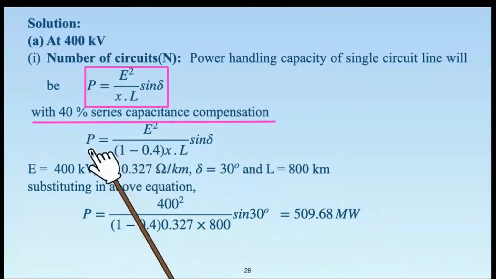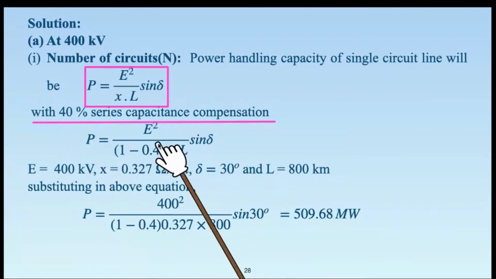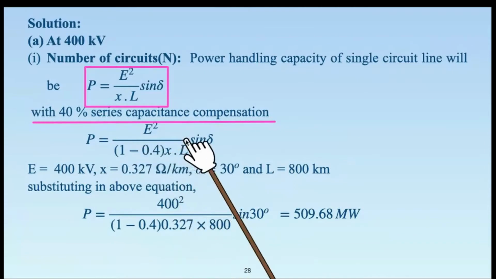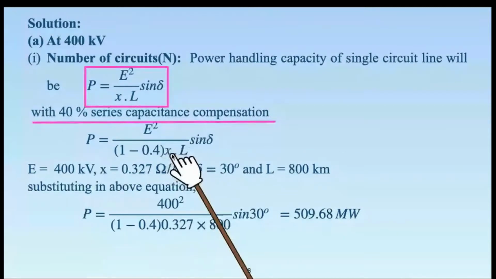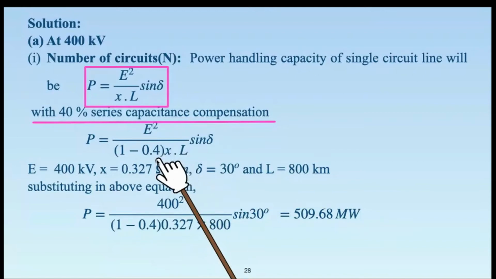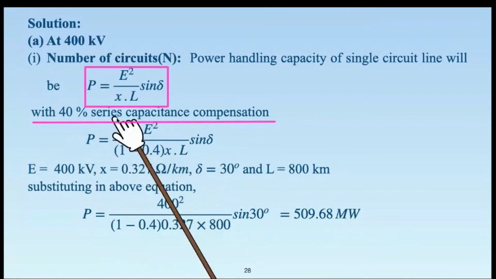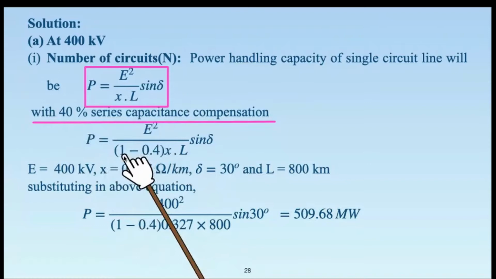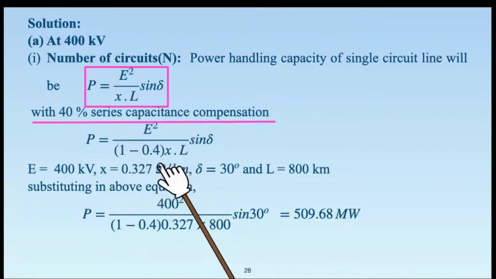So power handling capacity will be equal to E square sin delta upon XL, but this positive sequence line reactance is compensated by 40%. Inductive reactance will be compensated by series capacitive reactance, by 40%, or 40 by 100, 0.4 per unit.